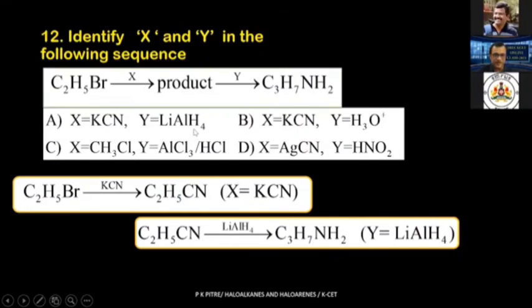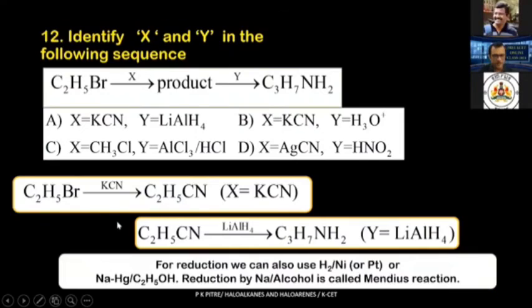So why should it be lithium aluminum hydride? If some other reagent was used, of course, for this reduction you can use hydrogen in presence of nickel also. You can use platinum also, or sodium amalgam can be used in presence of ethyl alcohol. This is also important, you should remember: reduction of this is possible in presence of sodium and alcohol. This reaction will be called the Mendius reaction in such cases.